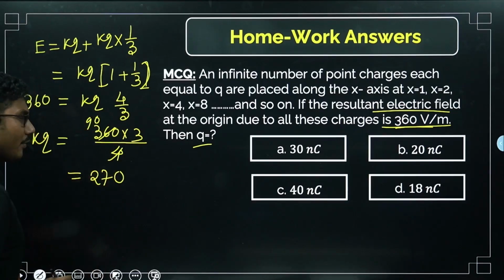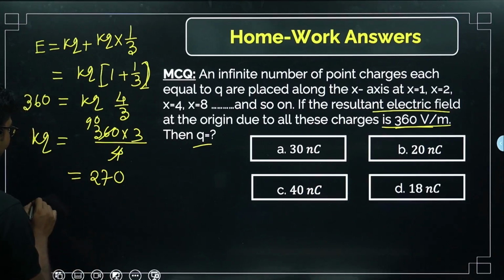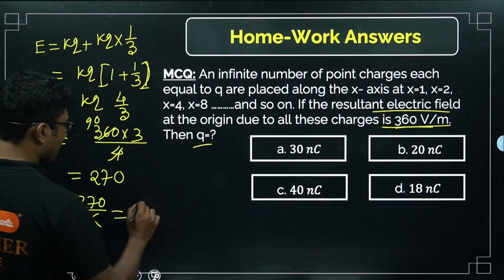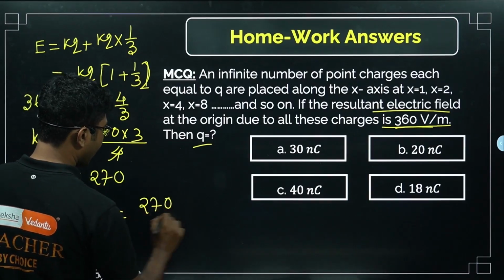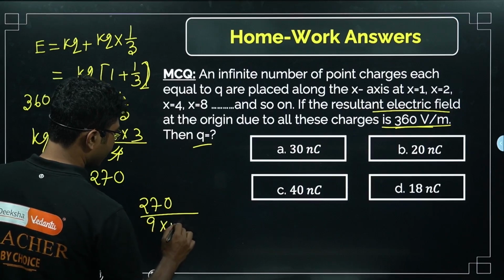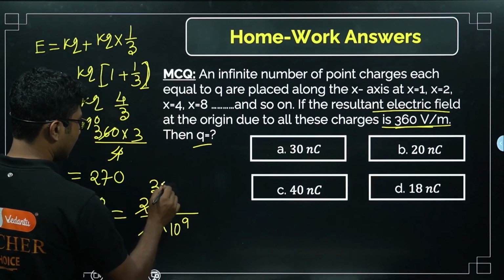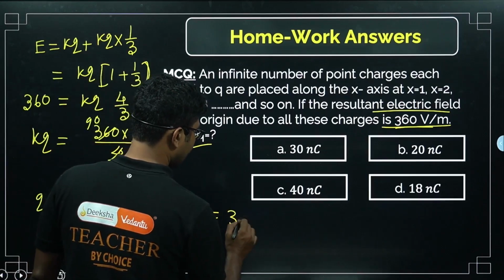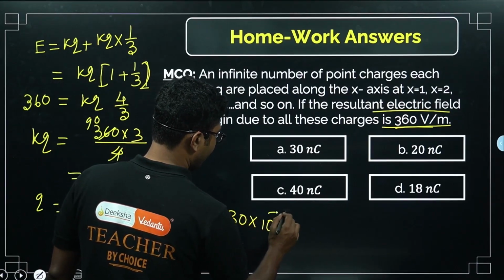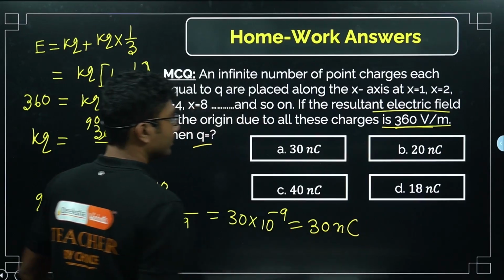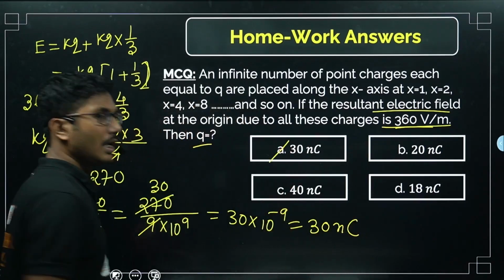That is the value of K times Q. So Q is 270 divided by K. Now what is the value of K? Remember that the value of K is 9 times 10 to the power of 9, right? So 9 is cancelled, you get 30 times 10 to the power of minus 9, that is 30 nanocoulomb. So 30 nanocoulomb means the option is A.